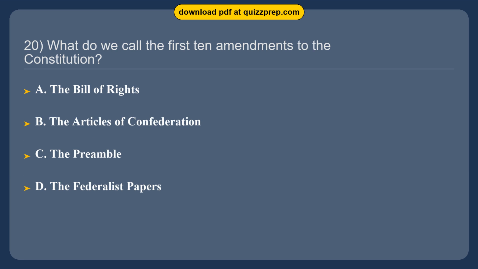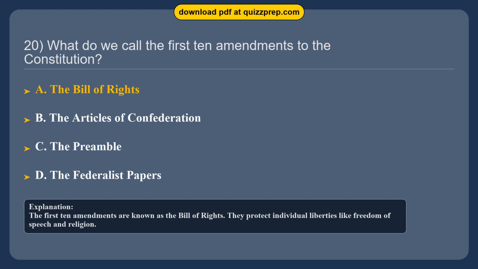Question 20. What do we call the first 10 amendments to the Constitution? Option A, the Bill of Rights. Option B, the Articles of Confederation. Option C, the Preamble. Option D, the Federalist Papers. The correct answer is option A, the Bill of Rights. The first 10 amendments are known as the Bill of Rights. They protect individual liberties like freedom of speech and religion.